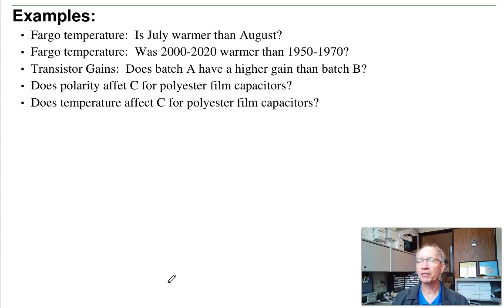Does one batch have a higher gain than the second batch? For capacitors, take a polyester capacitor and flip it, change the polarity. Does that affect capacitance? Does temperature change the capacitance for a polyester film capacitor? Those are things I'm going to look at. These are two populations: correct polarity, incorrect polarity, temperature 1, temperature 2.